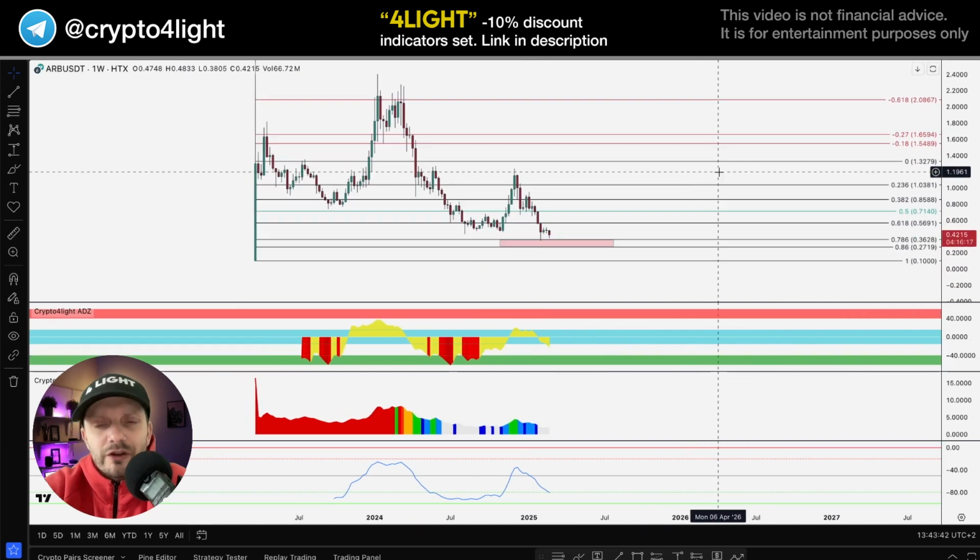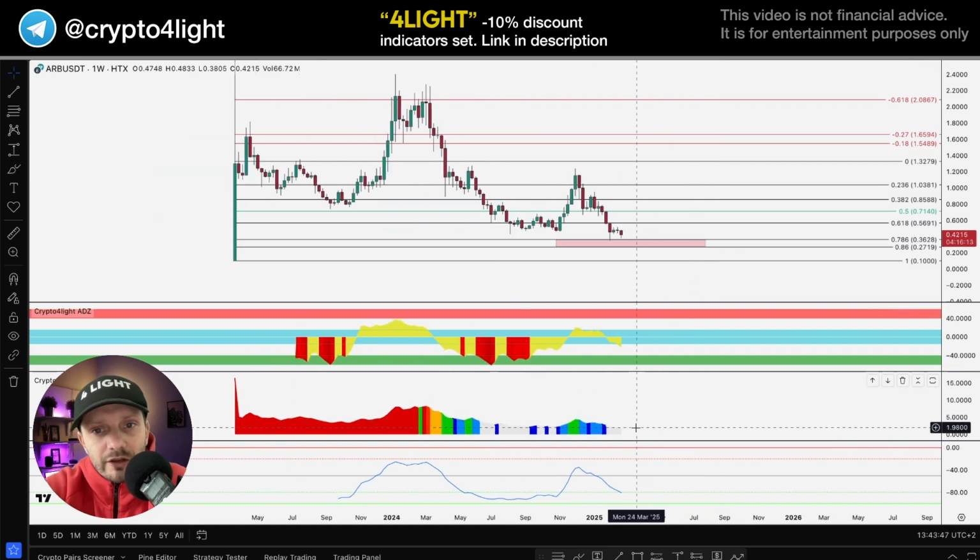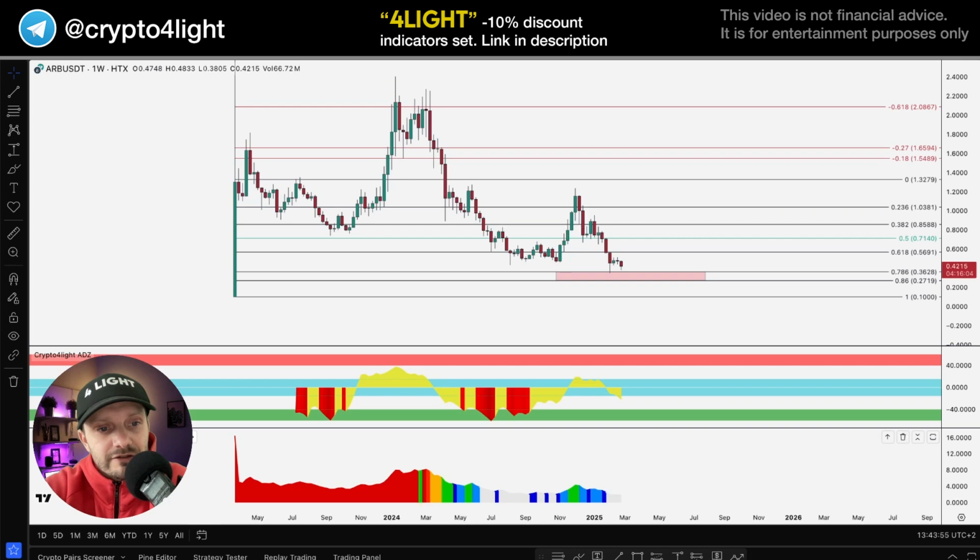So the next week will be crucial for Arbitrum. This is capitulation. This is definitely a capitulation level now for Arbitrum on the market move. So it's a good one. Also, guys, safety trade: after 100%, better withdraw the initial deposit.